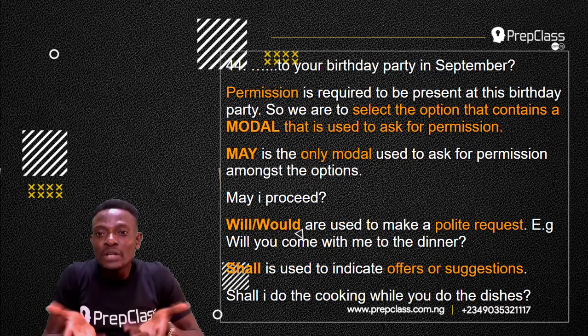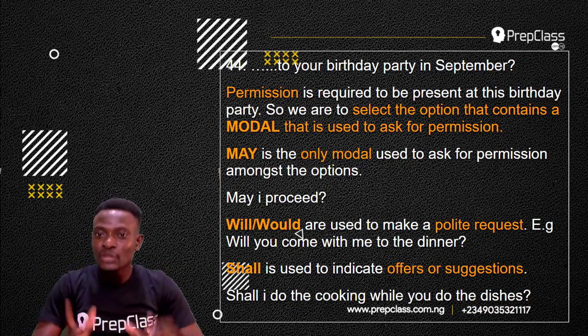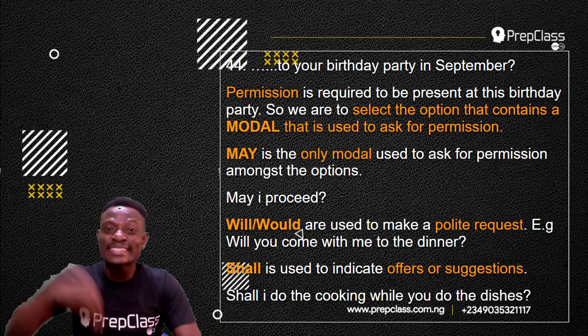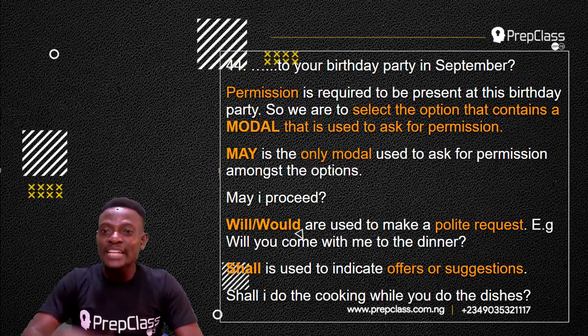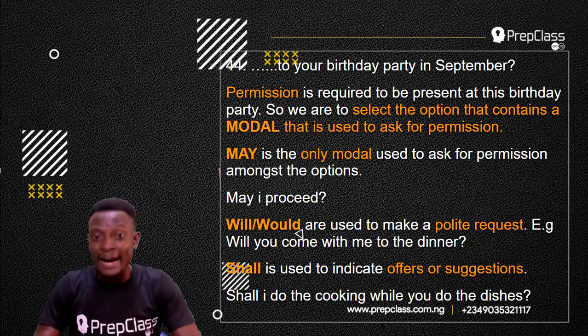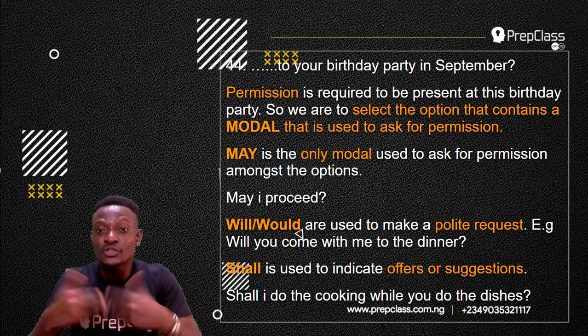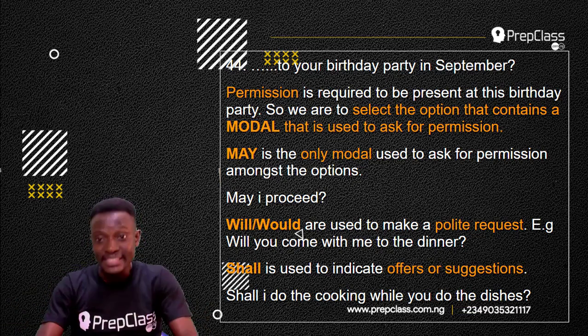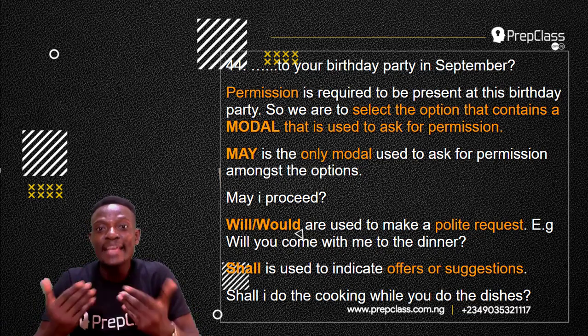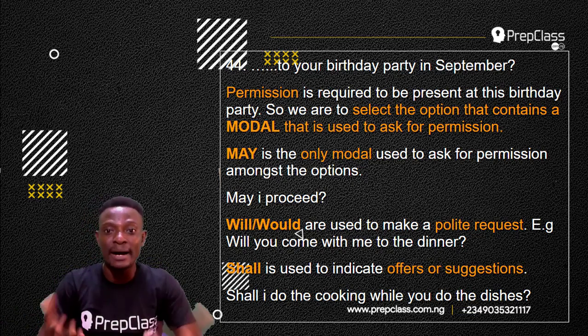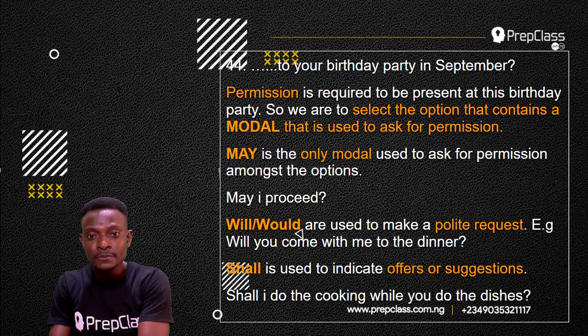Remember, different modals have different functions and uses. So we have to select the option that contains a modal that is used to ask for permission. Now, from the options we have, may is the only modal from the list of options that is used to ask for permission. May I proceed? You are asking for permission. May I come to your birthday party in September? You are asking for permission.